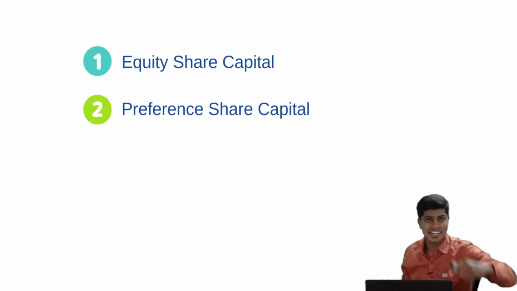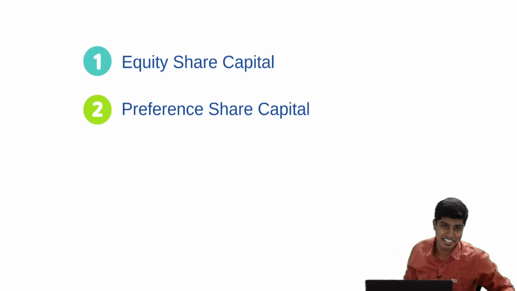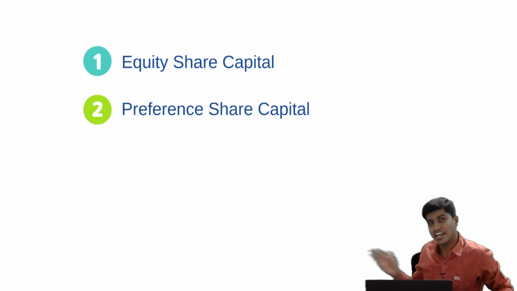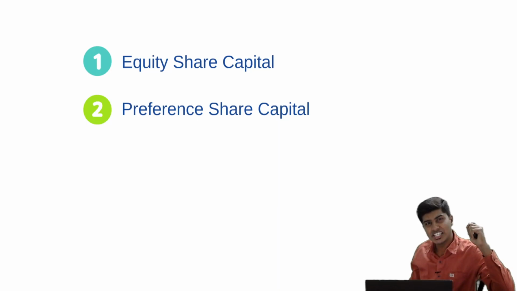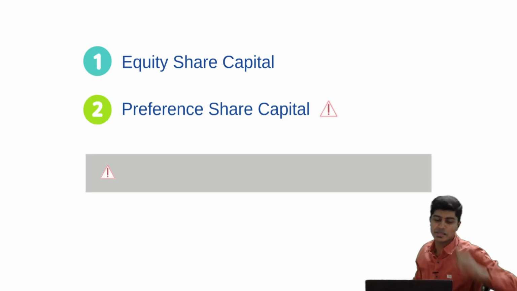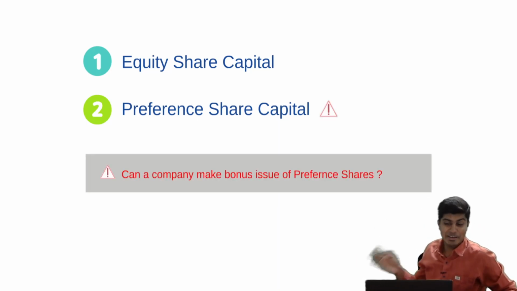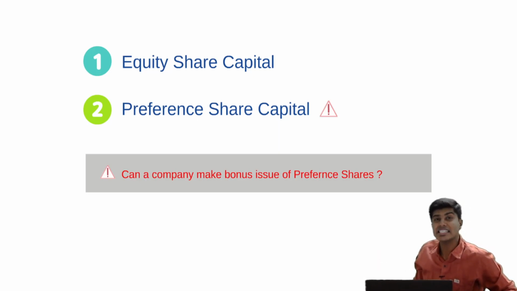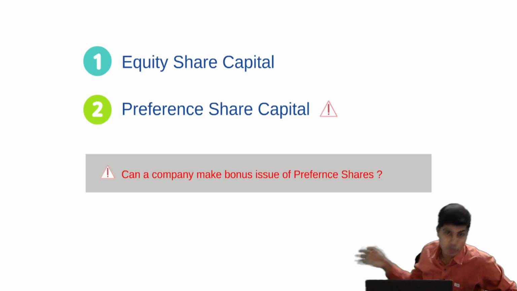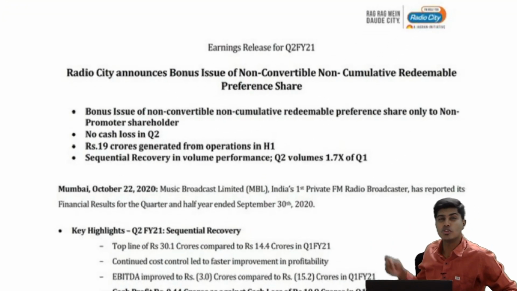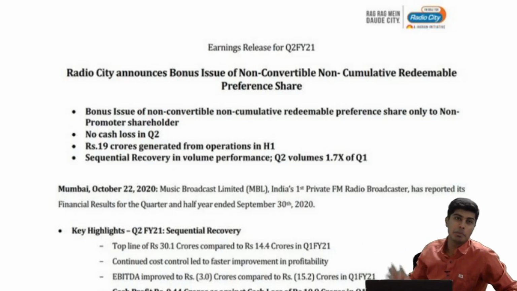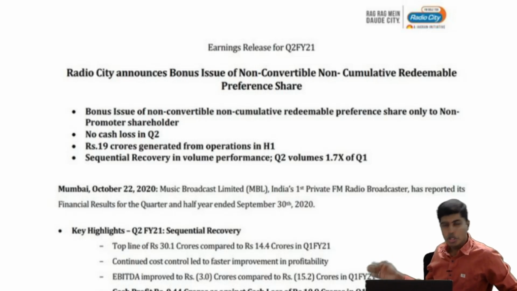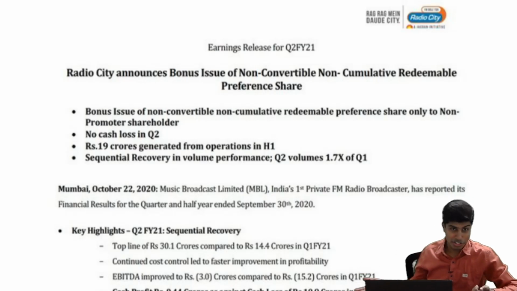In a regular class, I give it as an assignment for a day and then tell the answer the next day. But as you're watching the recorded session, I will tell it to you right here. Preference shares can be issued as bonus. If the question is, can a company make a bonus issue of preference shares, the answer is yes. I'll show you an announcement of a bonus issue. This is of Radio City, who had issued non-convertible, non-cumulative, redeemable preference shares as bonus. If you would want to read the entire document, that is the declaration of bonus in the year 2020, you can pause the video, take a screenshot and then read it.